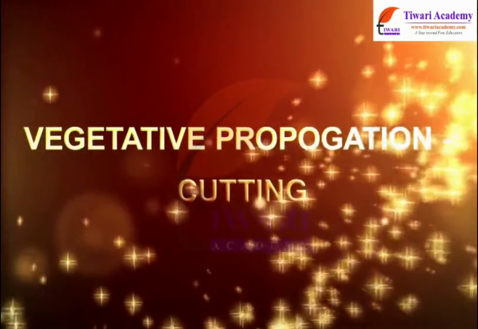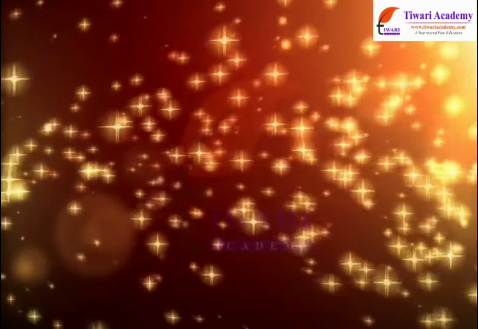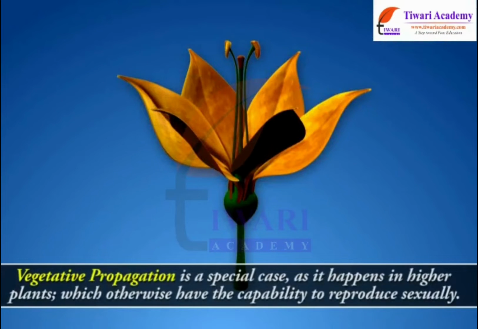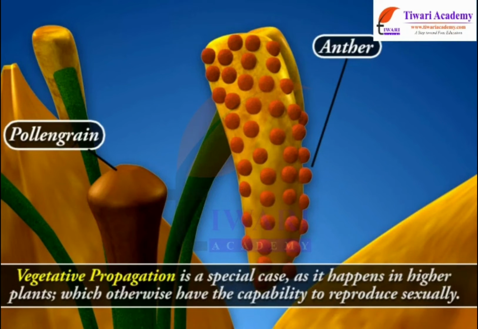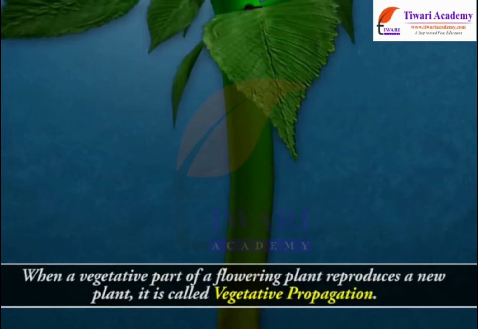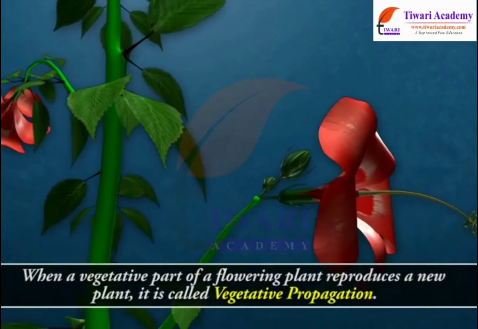Vegetative propagation, cutting. Vegetative propagation is a special case as it happens in higher plants which otherwise have the capability to reproduce sexually. When a vegetative part of a flowering plant reproduces a new plant, it is called vegetative propagation.